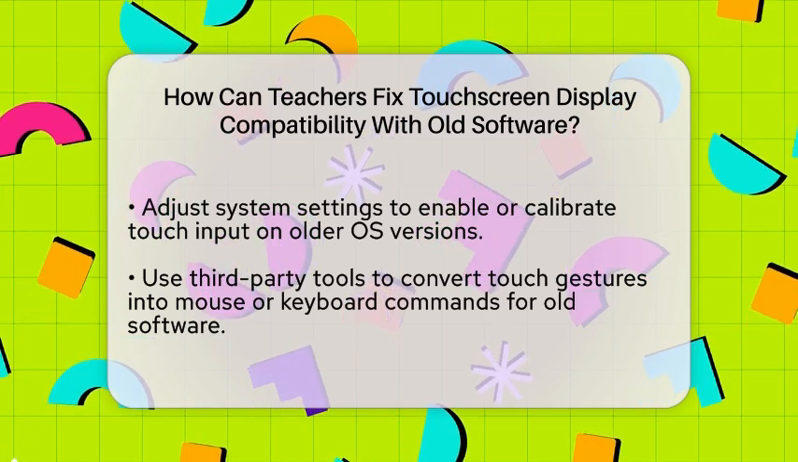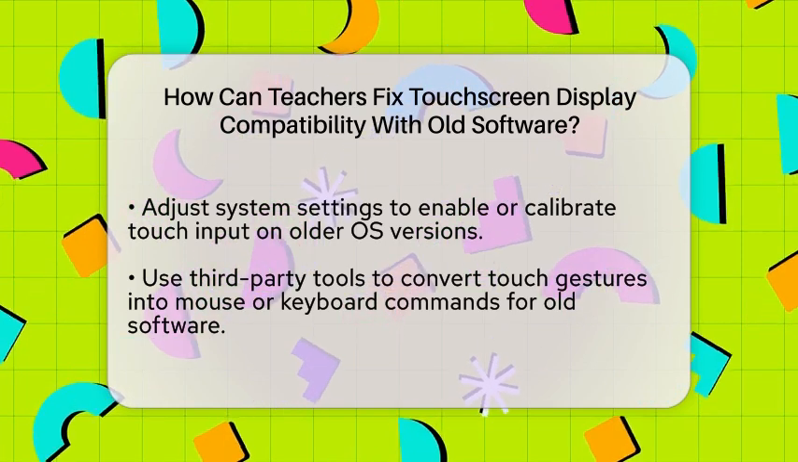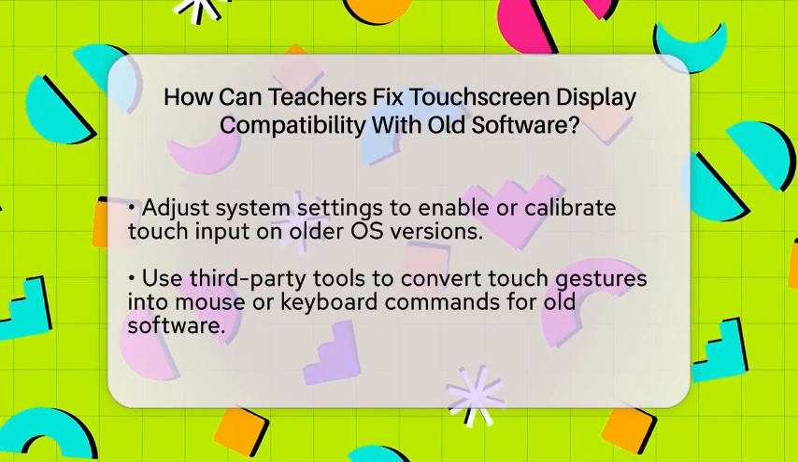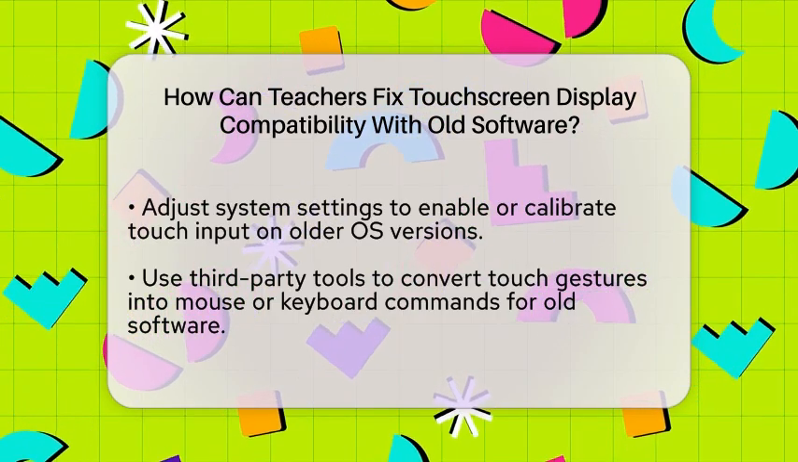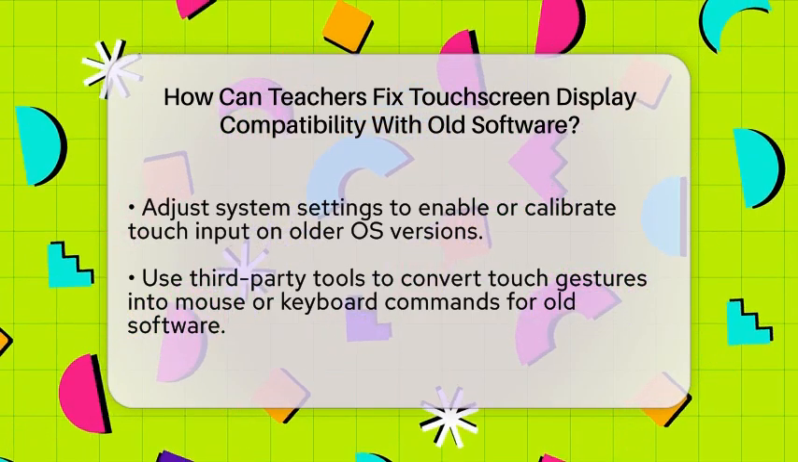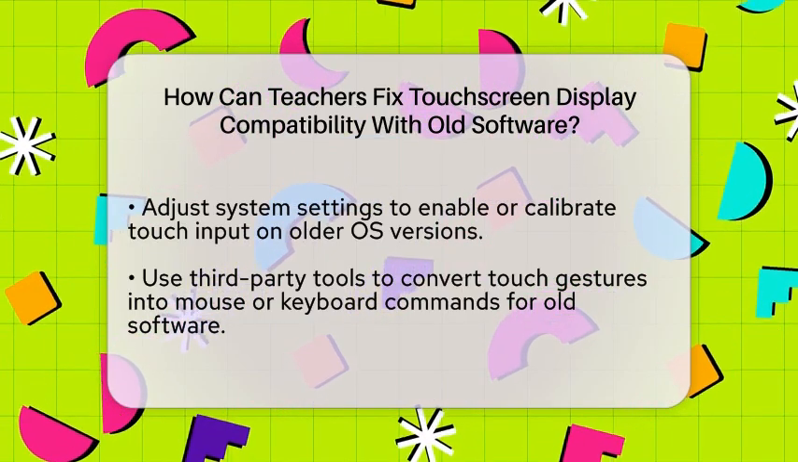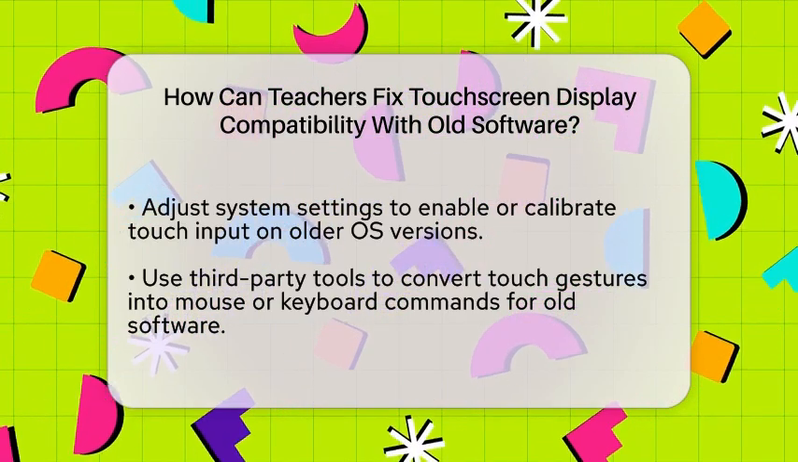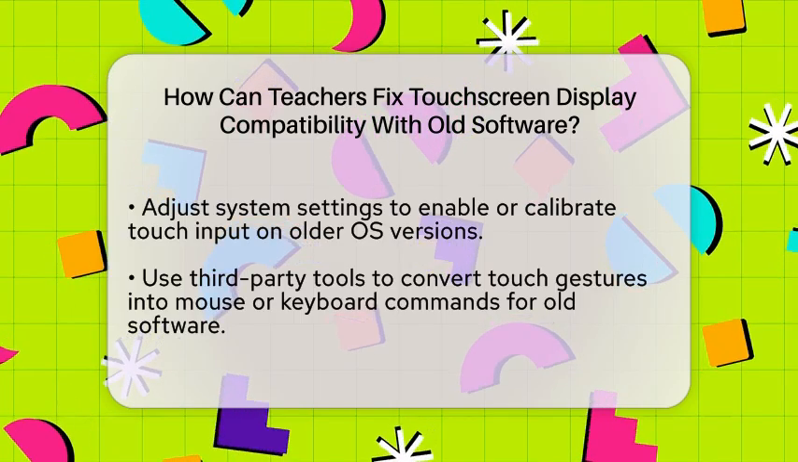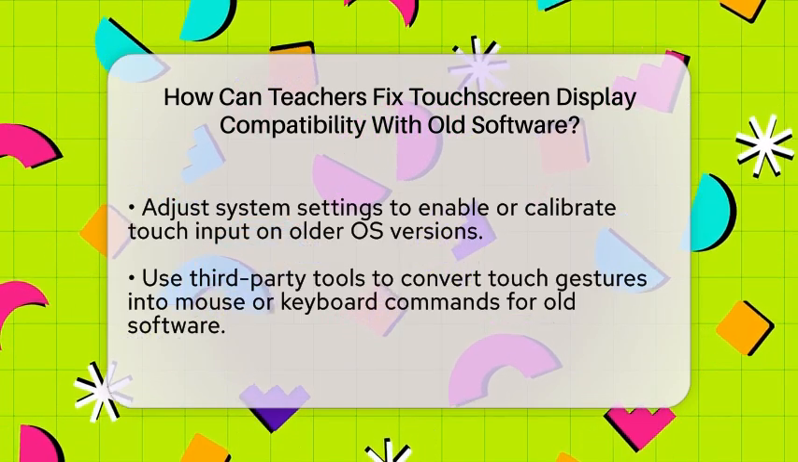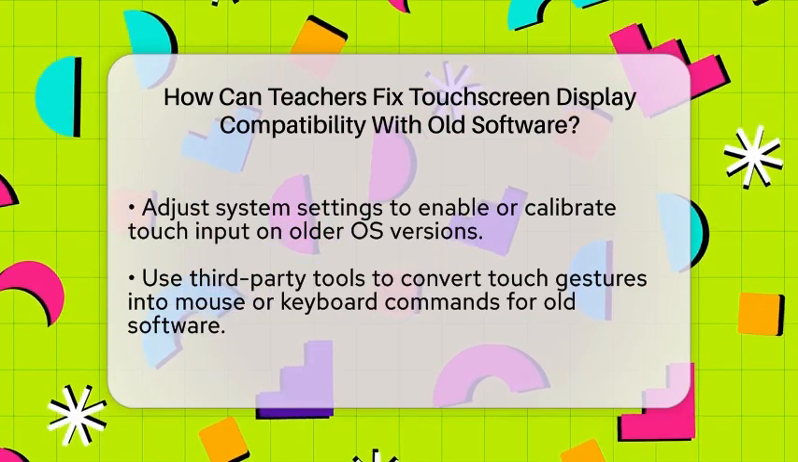If the software itself does not support touch input, teachers can use third-party utilities. These tools translate touch gestures into mouse or keyboard commands, allowing older applications to respond to touch as if it were a mouse click or keystroke. This workaround can make old software more usable on modern touchscreens.